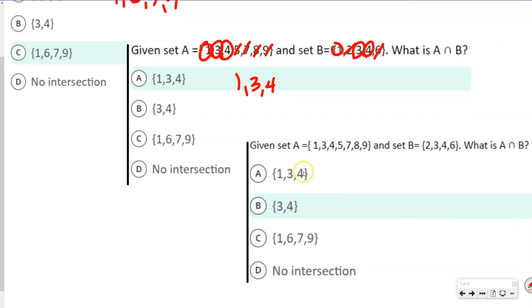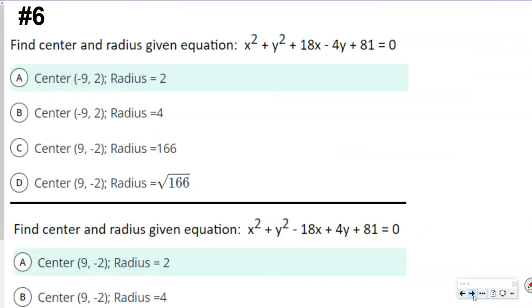All right, so for this last one, we're doing the same thing, the intersection of A and B. There's not a 1 in the other one. There's not a 2 in A. There is a 3 in both. And there is a 4 in both. But no 5, no 6, no 7, no 8, no 9. There we go. Okay? So that's what intersection means. It means something that's in both sets.